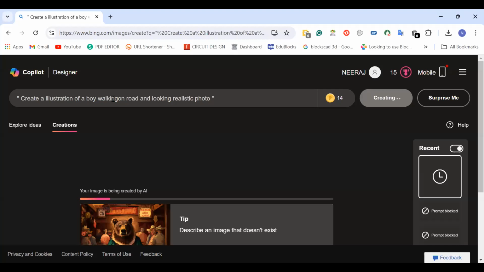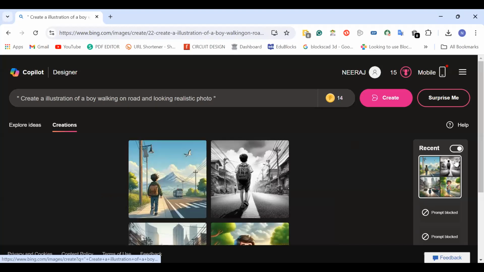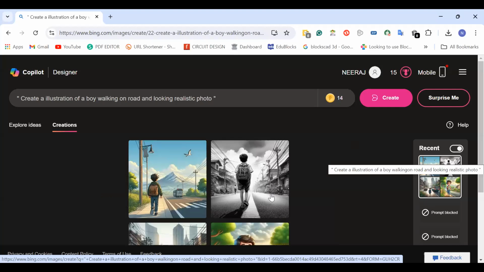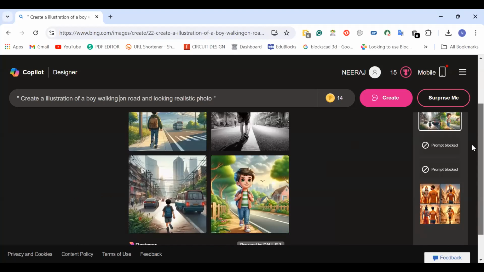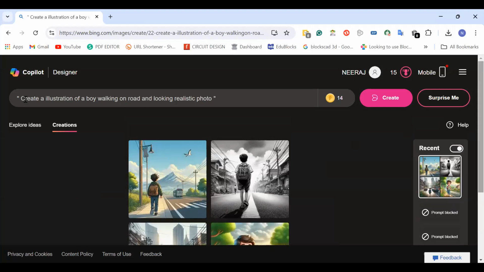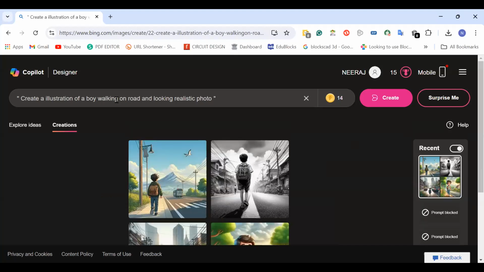So let's take an illustration of a boy walking on road. This is how my image is generating, and I'll try to add more features to it. Now it's started, so there was an issue. Now I add a prompt like create an illustration of a boy walking on road and looking like a realistic photo. Let's add some more features: create an illustration of a boy walking with an elephant on road and looking like a realistic photo.